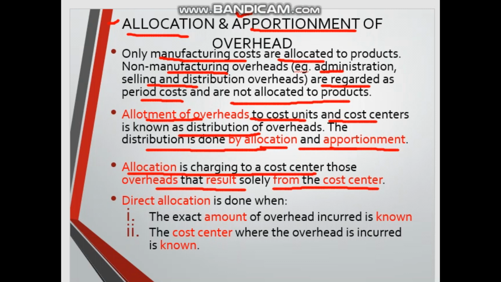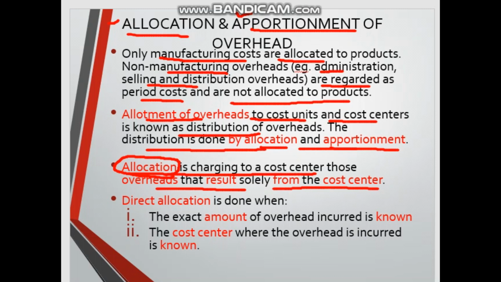For example, if we have different departments, we can charge directly to this department and that department. If we can charge directly to a particular cost center, we call it allocation.